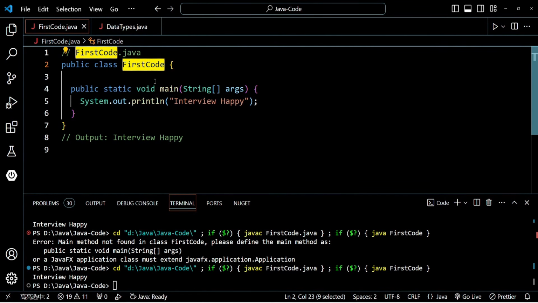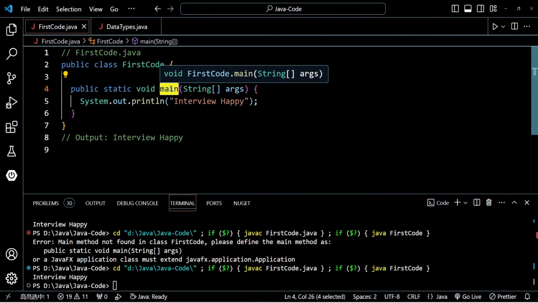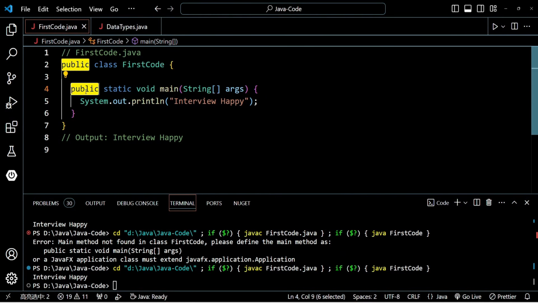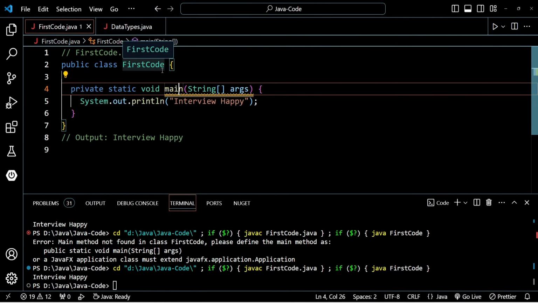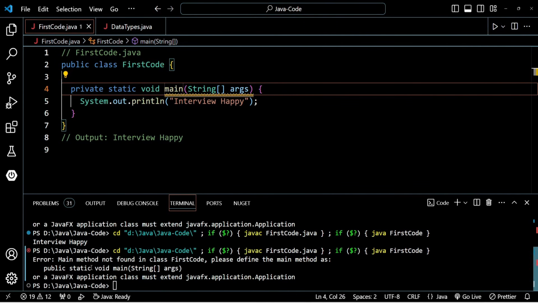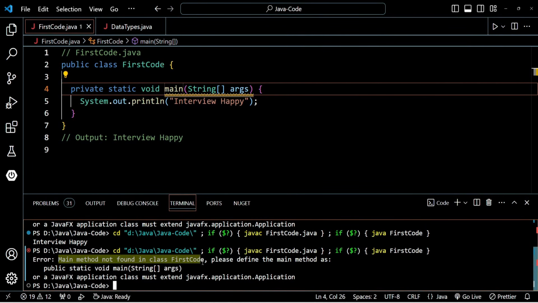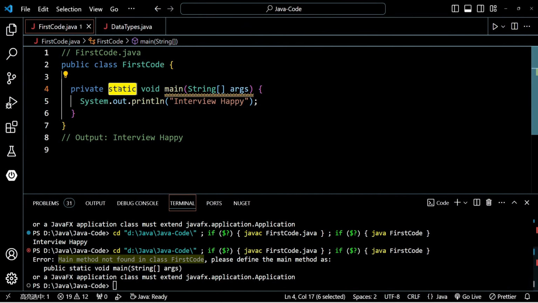This main method can't be accessed if it is not public. Suppose I make it private. Private means this main method is not accessible outside this first code class, and if I try to run this, at the bottom here you will see "main method not found in first code", because the main method is not accessible by the JVM. Clear?